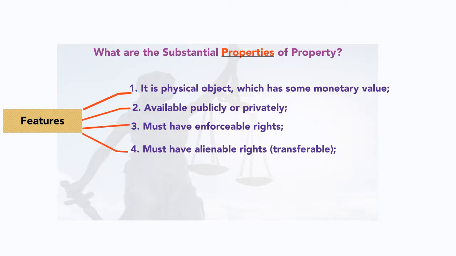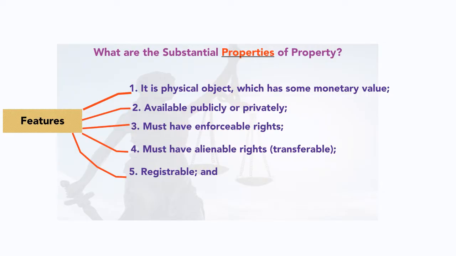So, property has that property. Registrable means when you go to buy or sell a property, it must be registered. So, it has to be registered, otherwise it has no value. Basically, there are the enforceable rights that we have discussed. So, until it is registered, on what ground are you supposed to claim your right? What proof do you have? So, registrable means if you have the registry of that property, then you can easily claim. So, this is one of the properties of property.